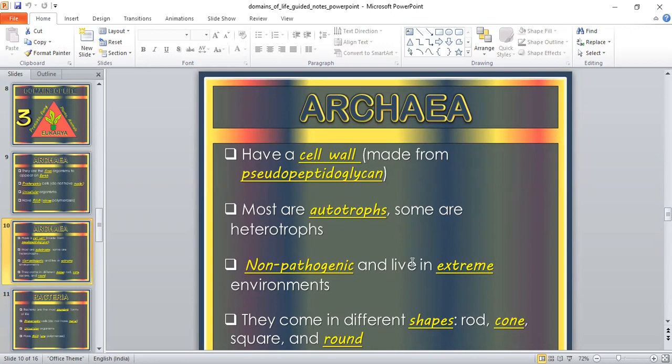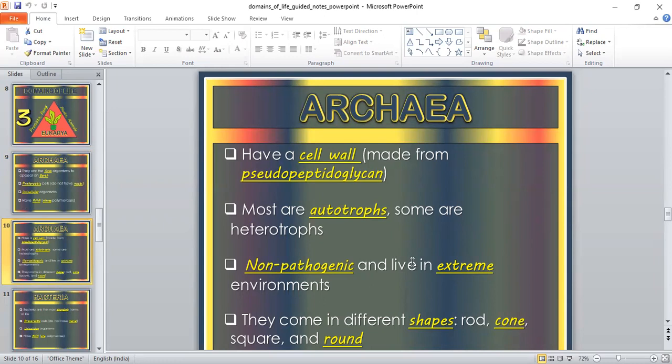We can also say that low pH is also an extreme environment. Low pH means a pH below 3, below 4, below 2 is known as an extreme environment. So microbes like archaea can survive in this type of extreme environment. That is a very important feature of archaea.